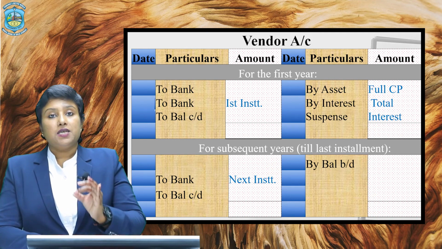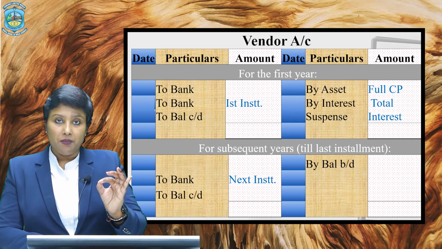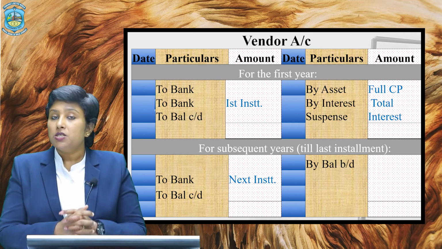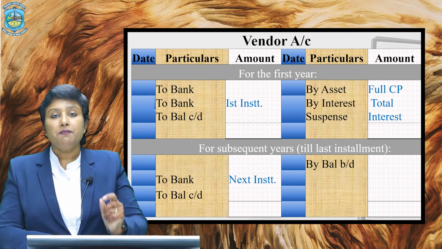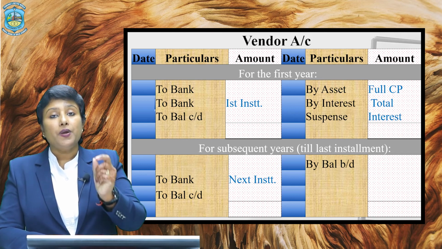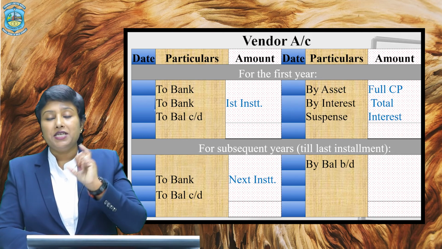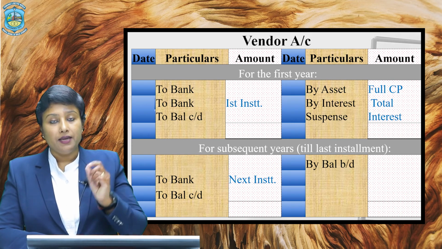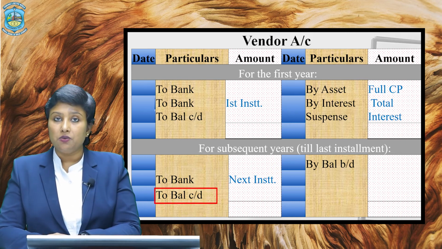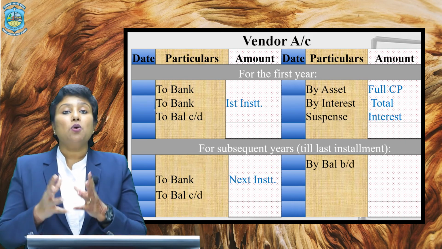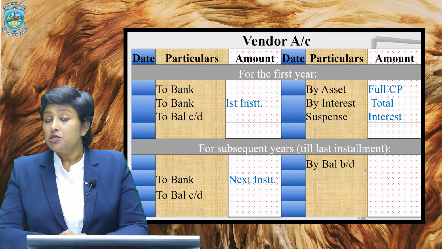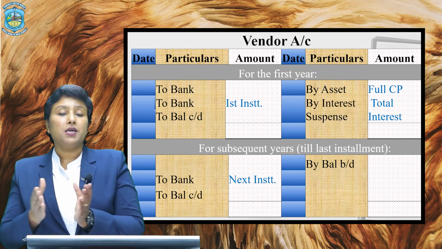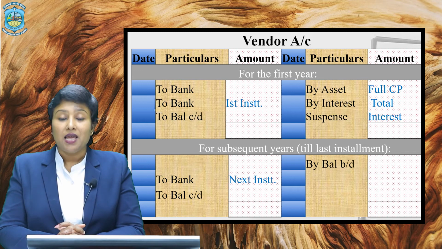Alright, now year after year, when you are making the payment of installments, you have to debit the vendor's account because your liability is reducing gradually. So how you're going to record it year after year? Simply debit on the date of installment with the amount of installment and write in the particular column as to bank. Find out the closing balance of that particular year in the debit side as to balance carried down and pass it on to the next year as opening balance and write it as by balance brought down in the beginning of the next year. The same procedure will go on for the subsequent years till the last installment has been paid and your liability towards vendor gets over.